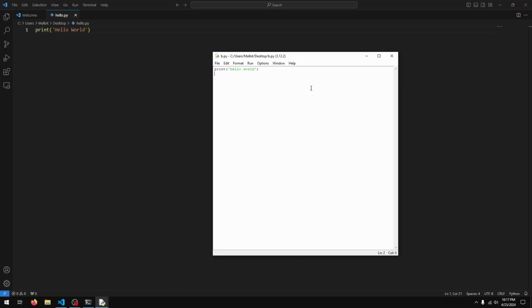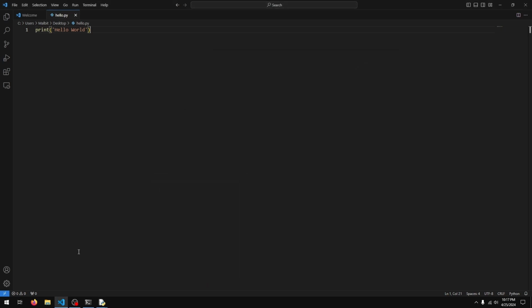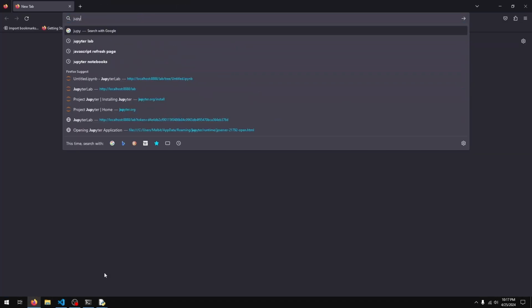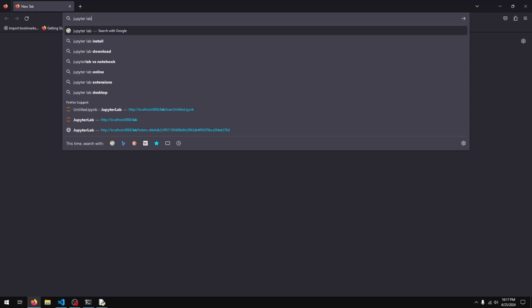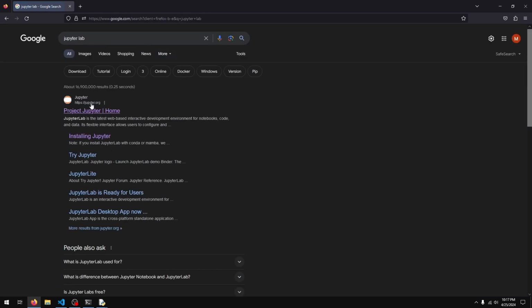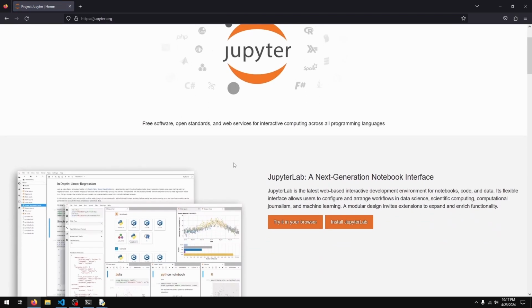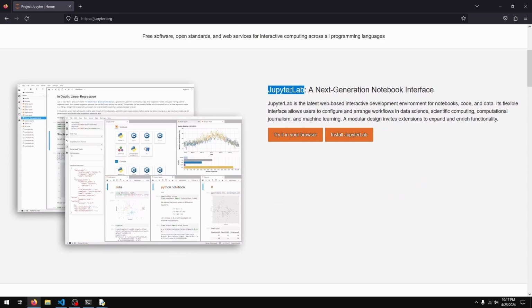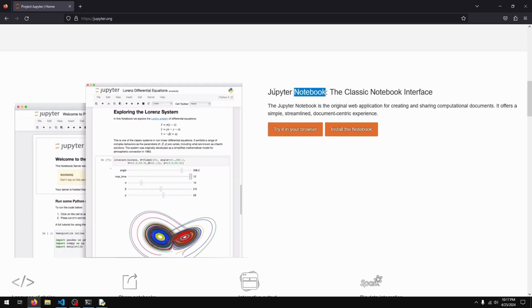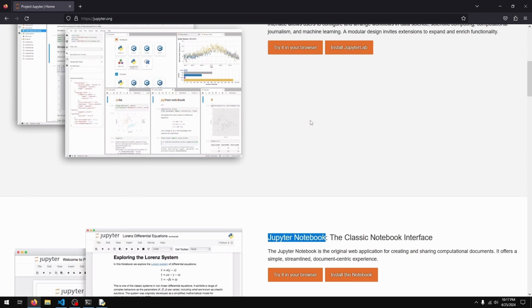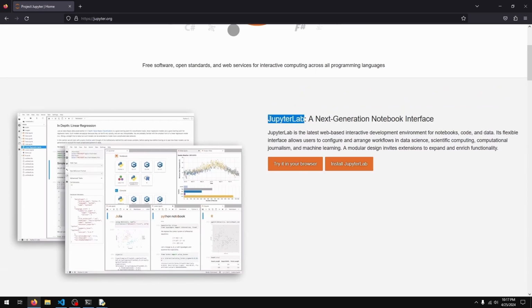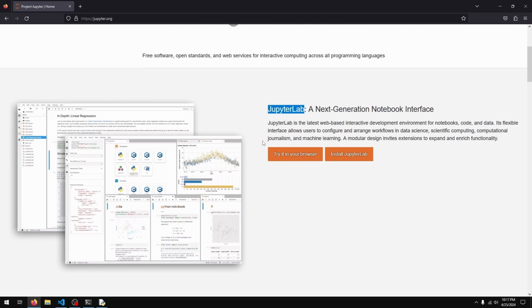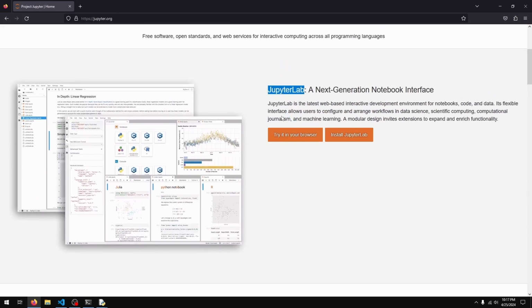Now the final method I'm going to show you is using Jupyter Lab. So if I just go to Google and type in Jupyter Lab, we get this link to jupyter.org. So I'll just select that one. And we have two programs here, Jupyter Lab and Jupyter Notebook. This is the older program and Jupyter Lab is the newer one. It just has a few more features that can be quite useful. So you can go with whichever one you like. I personally prefer Jupyter Lab, so I'll just go with that.